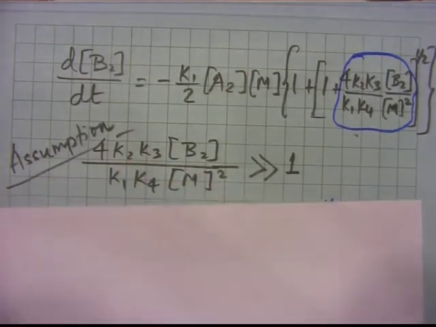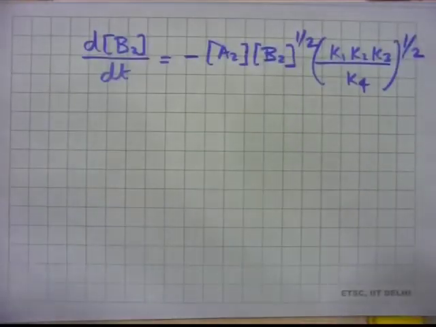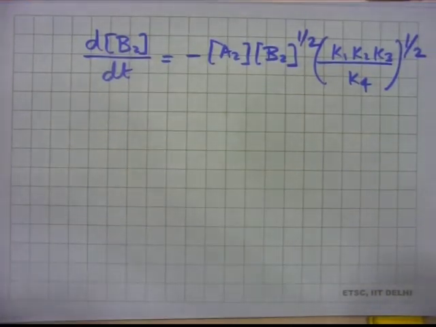So, after doing all that, we got this last expression for dB2 dt, which is like this one here. So, this is the last one. This is the last expression we got for d dt of B2.